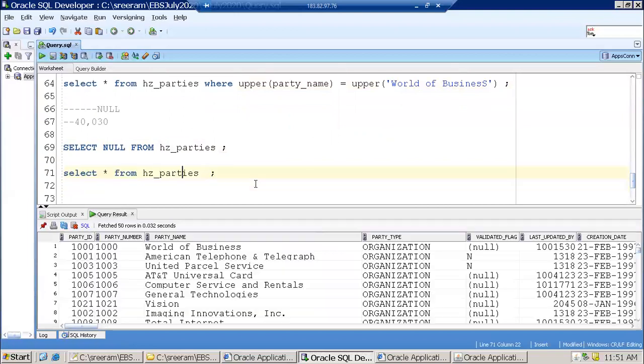Assume I want to display party number, party ID, and party name, but also a new column called party code. This should be dynamically calculated based on the party number and party name: 3 digits from party number, 5 digits from party name. This is a general requirement, right? Most of the times you may have a requirement like this.